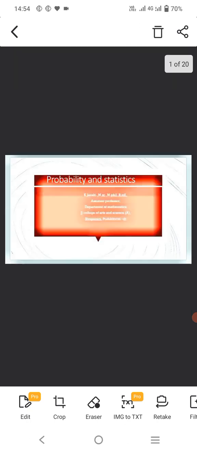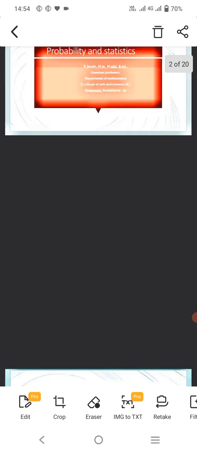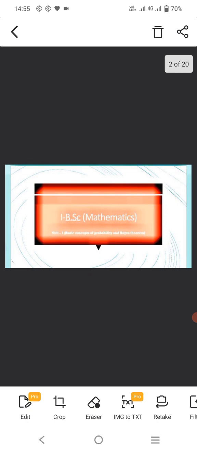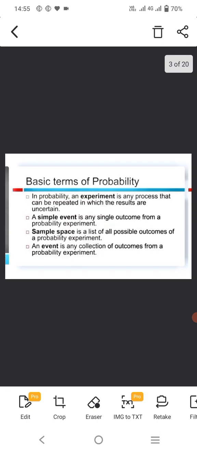Today we are going to discuss the paper Probability and Statistics from first BSc Mathematics. Today my topic is some basic concepts of probability and Bayes theorem. What is probability? Probability is simply how likely something is to happen. Whenever we are unsure about the outcome of an event, we can talk about the probability of certain outcomes, how likely they are. The outcome, this is the favorable outcome. This is the simple concept of probability.